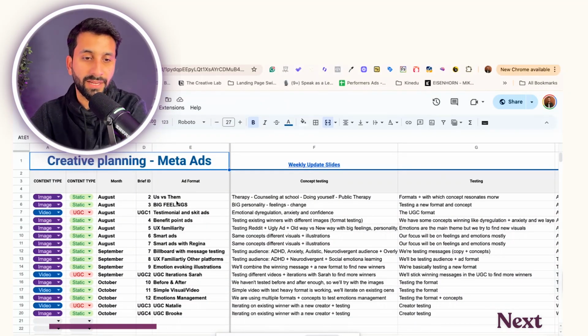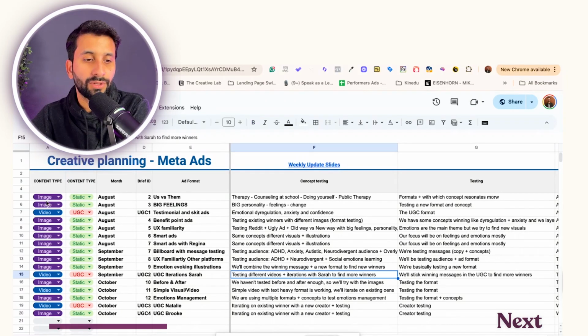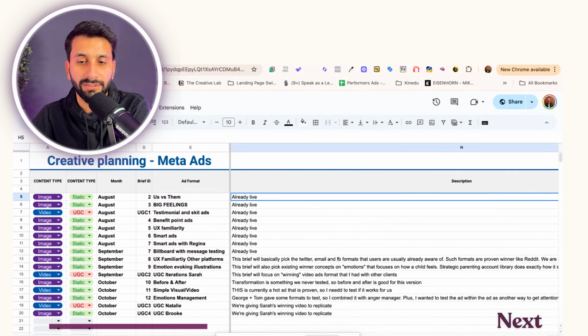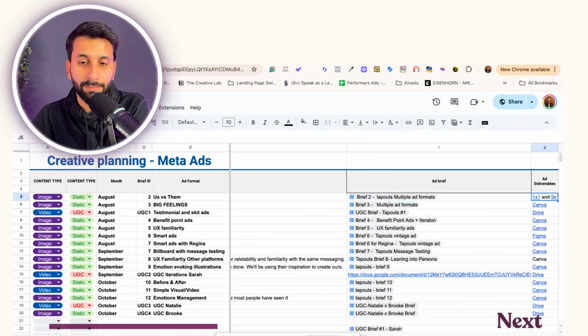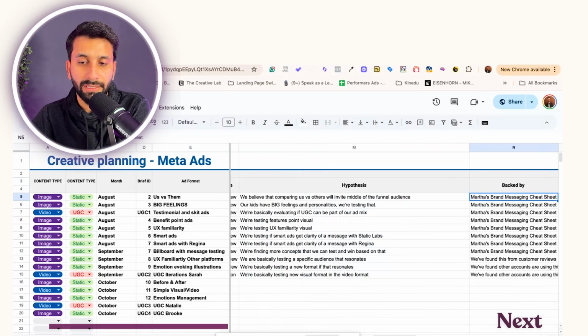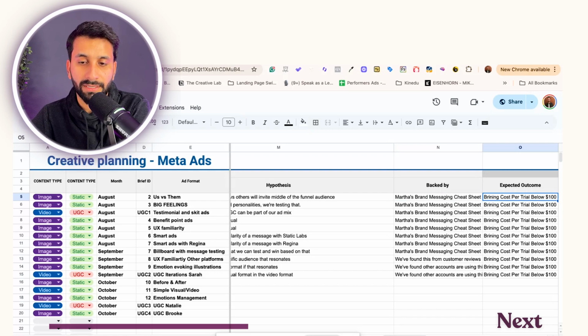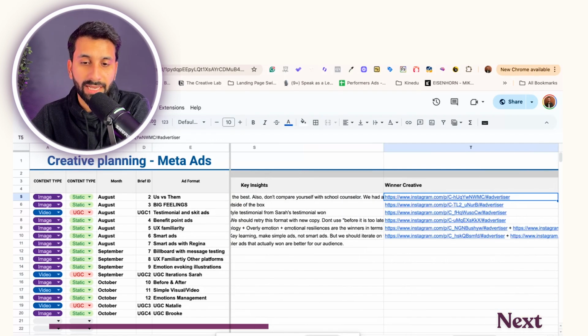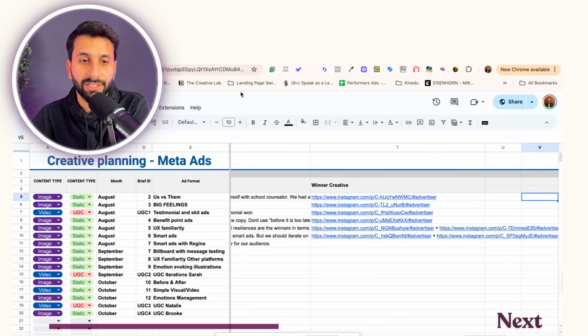These are the columns that I use. So, for example, content type. What I do is I say what content type I'm doing: static, month, ad format, concept. Here you will write whatever you want to write, something that you found out as interesting and what angles you're going after. What I'm testing, briefs. Then you have deliverables. What did we learn? Hypothesis, backed by. So we did a lot of market research. This is an actual customer that we used for. And then what won, what did not win, what was the CAC. And all of these things are really interesting and very creative.